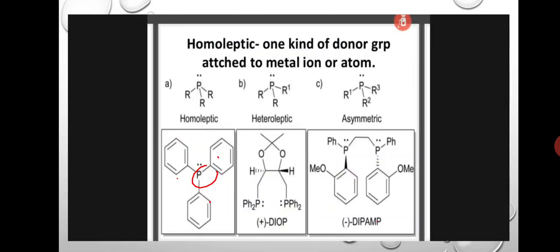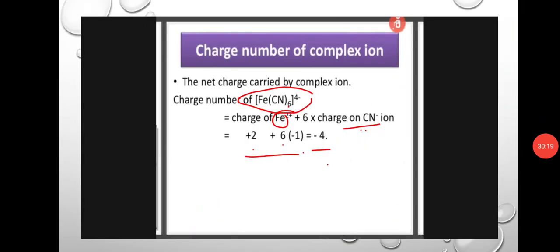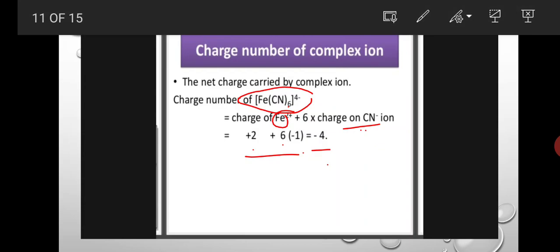And here homoleptic means one kind of donor group attached to the metal ion or atom. And the charge number of a complex ion is the net charge carried by the complex ion. Charge number of [Fe(CN)6] is 4 minus: the charge of Fe plus 2, plus 6 into the charge on the CN minus ion. So here the ferrous oxidation state is plus 2, plus 6 into minus 1, totally the charge of the complex is minus 4.